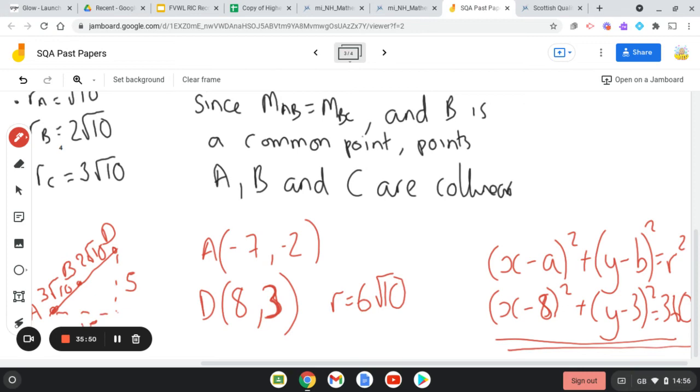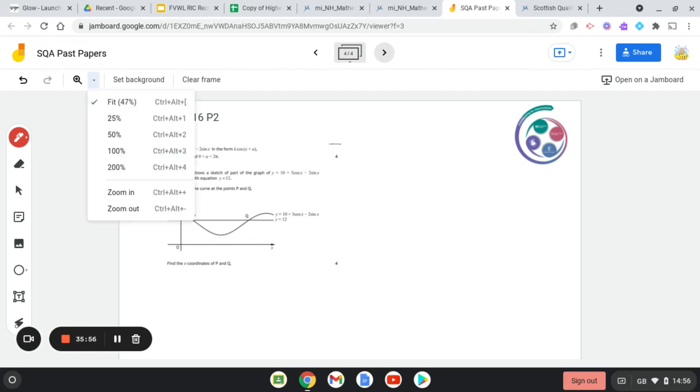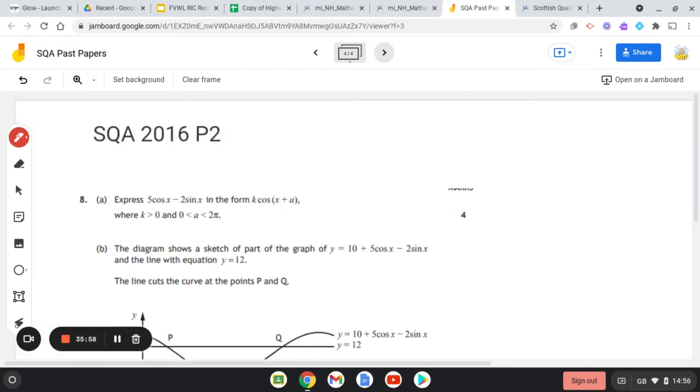Okay, right, finally, question number 4 that we're going to look at today is going to be a wave function, and it is taken from the 2016 paper 2. So what we do first of all, good idea to equate 5 cos x minus 2 sin x, let that equal to the wave function form.